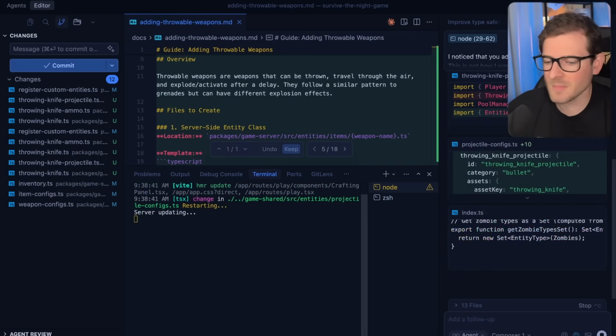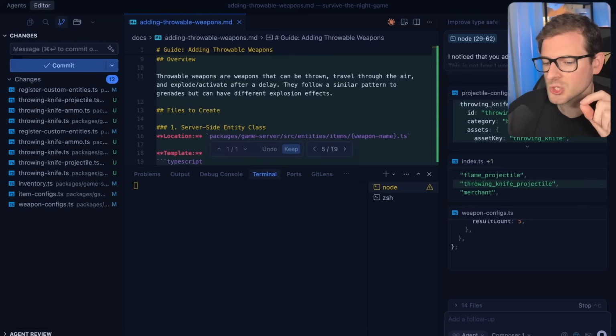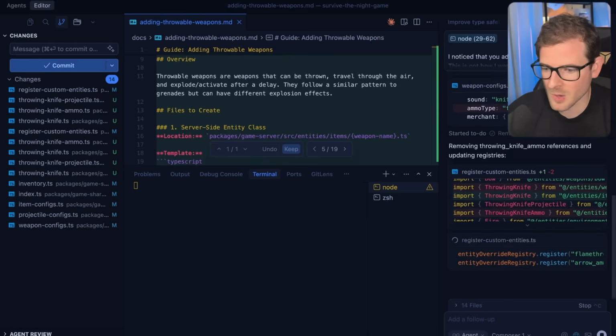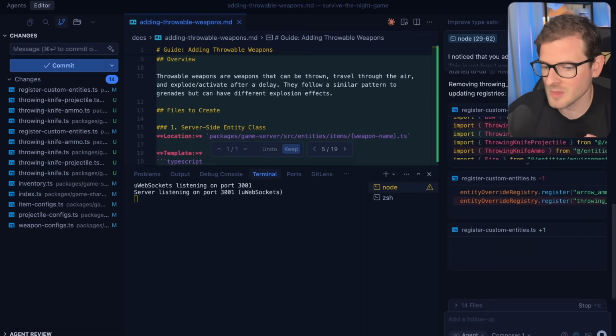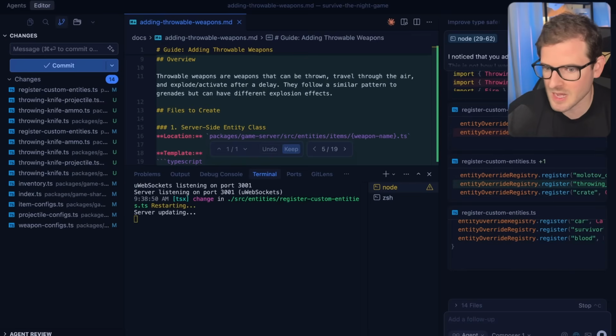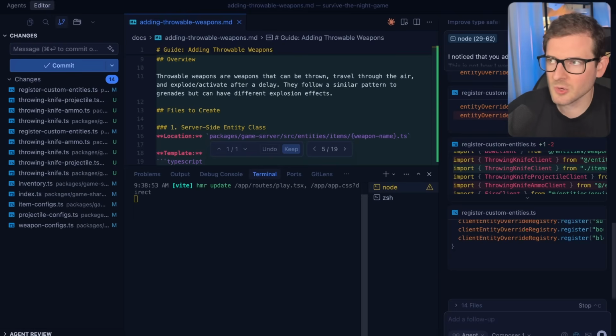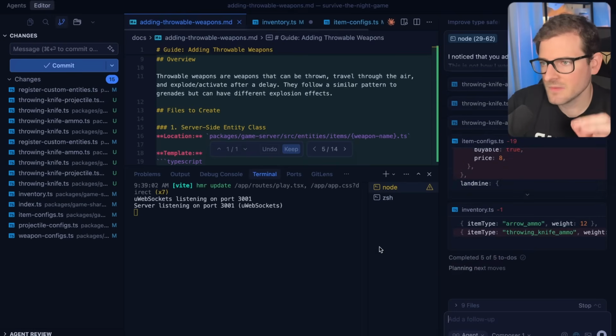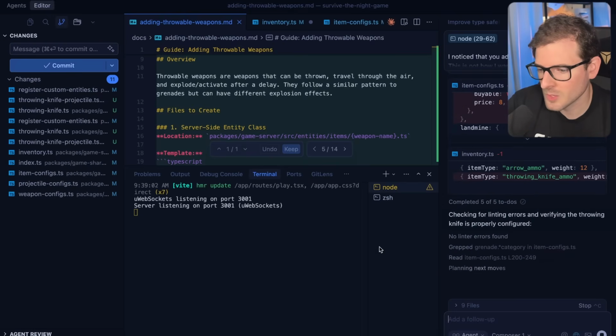And so when you get better at using these models, you'll realize when you should or should not tag certain context. Me tagging the bow and arrow ammo was probably my biggest mistake. I should have just tagged the grenade and said, hey, now create a projectile that's kind of like the arrow projectile. And I guarantee if I provided the right context from the get-go, I would have one-shotted this feature.